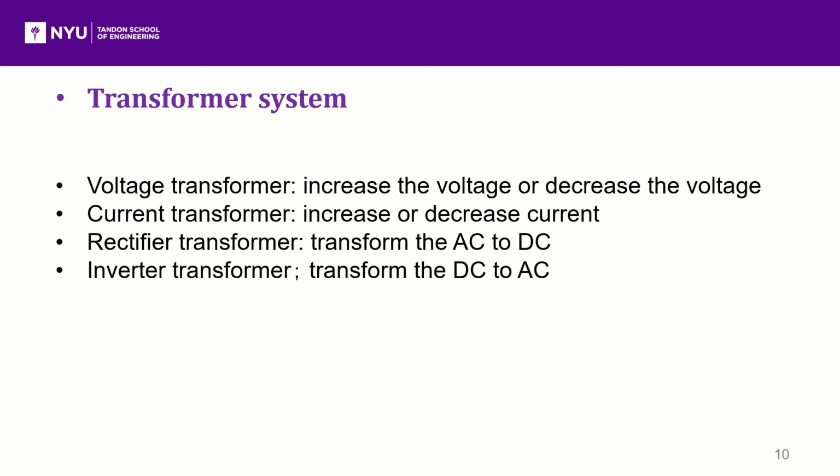Most industrial rectifier DC power supplies are obtained from the AC grid through rectifier transformer. Inverter transformer is used to transfer the DC to AC. Inverter transformer is widely used in computers, televisions, air conditioning, and so on.